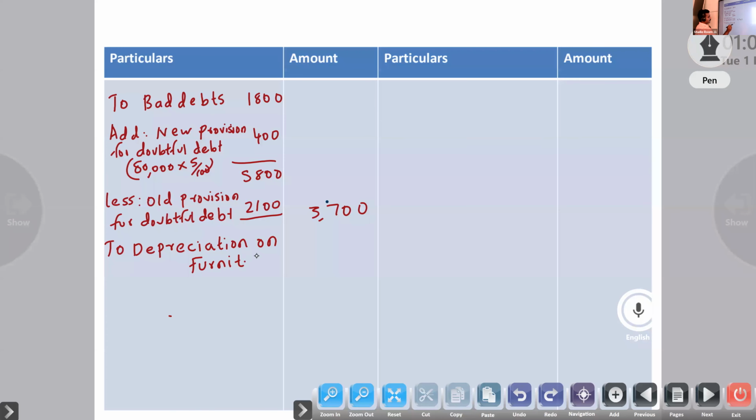To depreciation on furniture. Furniture 10% it is given. Furniture is given in the trial balance 16,000, 10%. So 1,600.